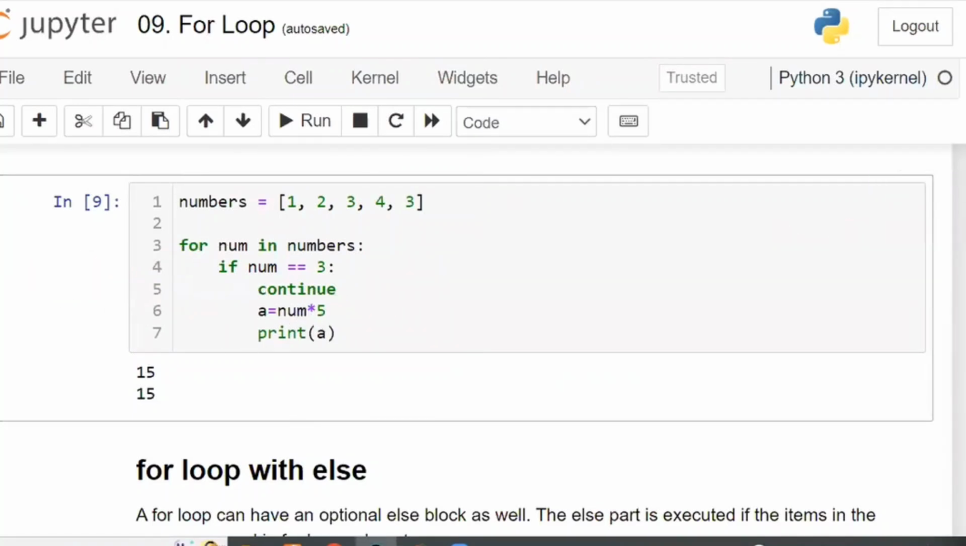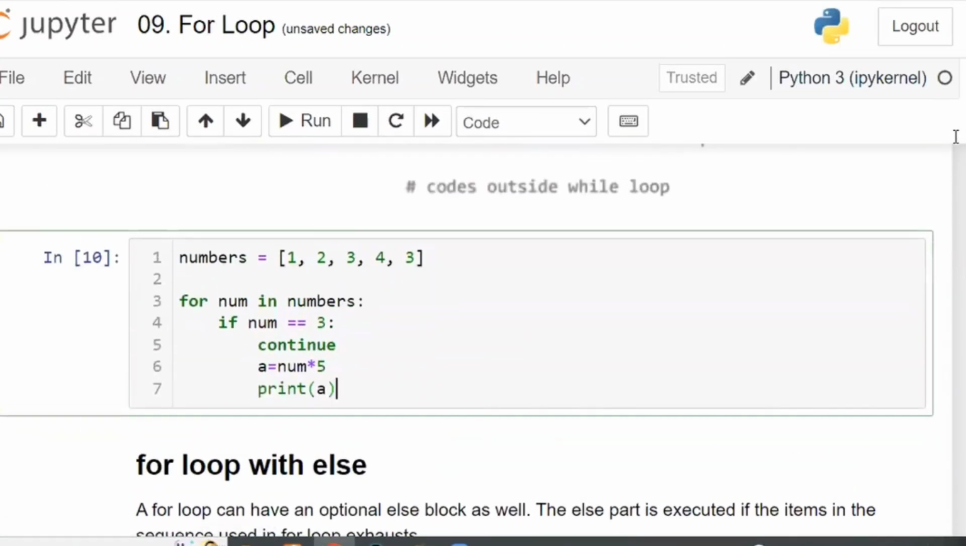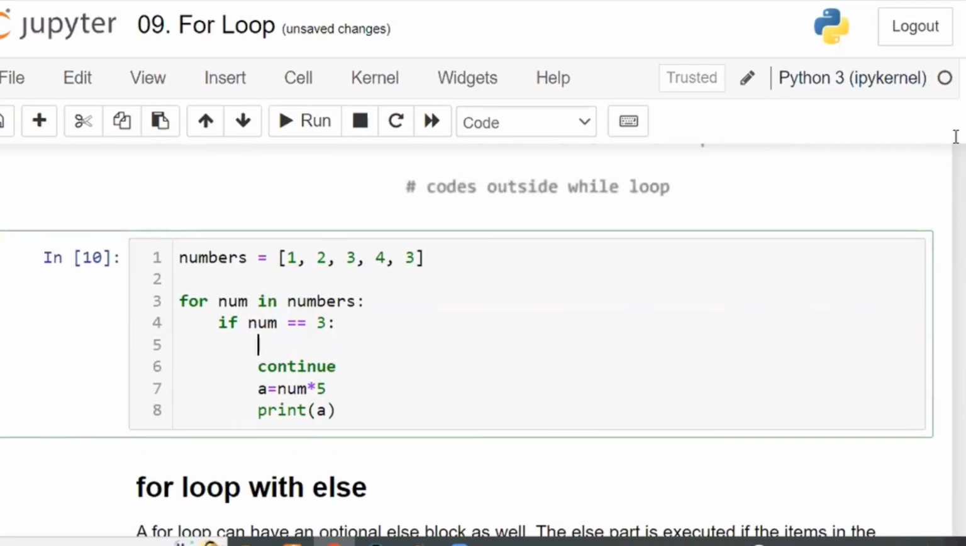So now in this case, what is the output? Nothing will be printed. Executed, but nothing will be printed. Now, let us take this one.